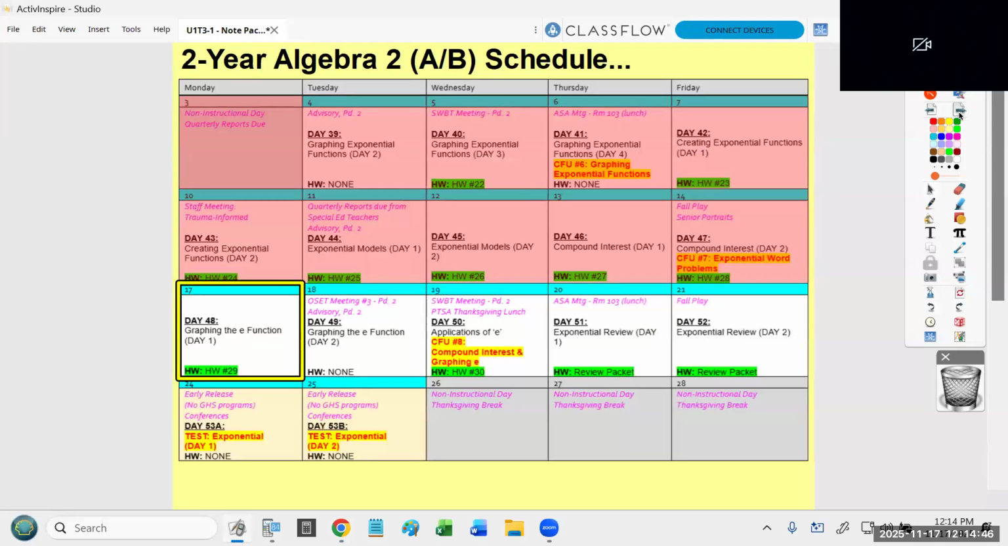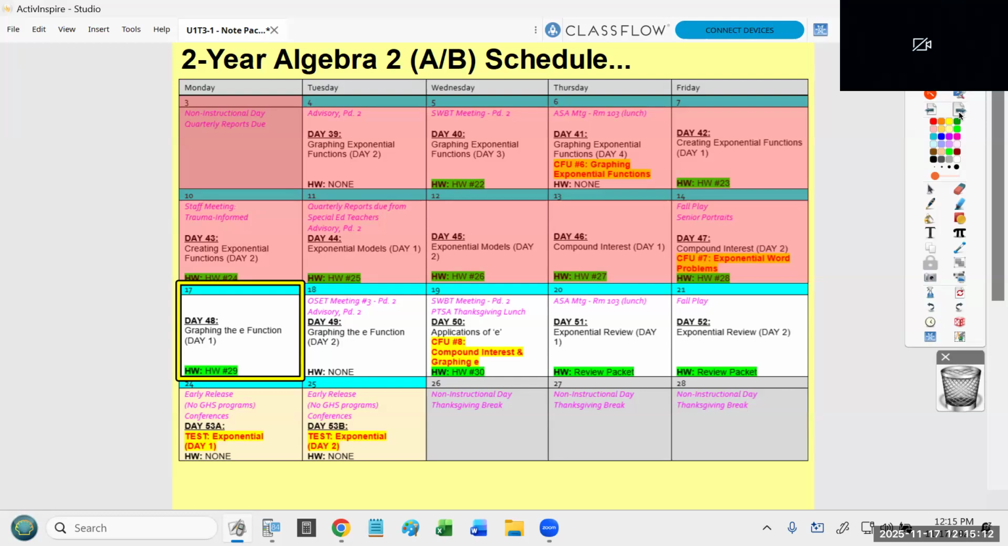In terms of this week, the highlights would be, we'll be taking a CFU on Wednesday. That will cover 2 major topics. One is compound interest, which is what we talked about in class last week on Thursday and Friday, and then graphing with the value E, something we're going to talk about today and tomorrow. Students will receive the review packet for this unit test later this week. That review packet, along with homeworks 29 and 30, will be unpaid next week.